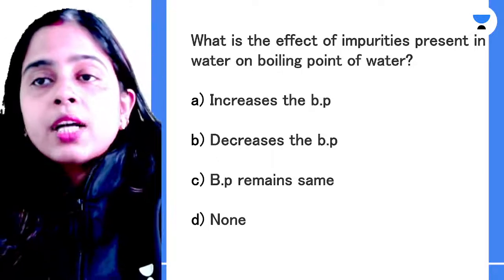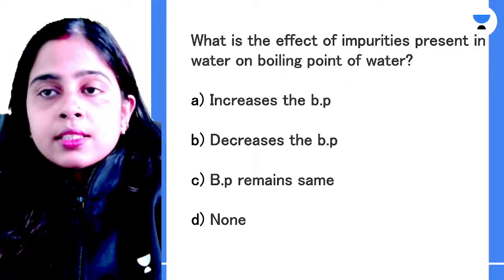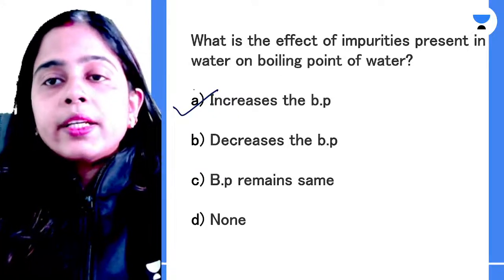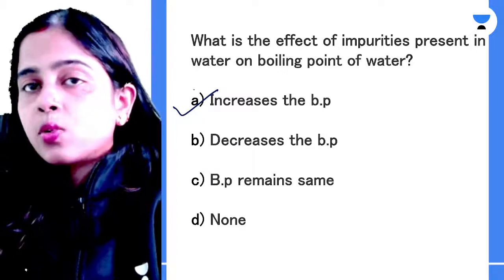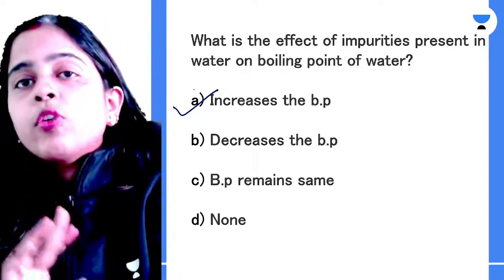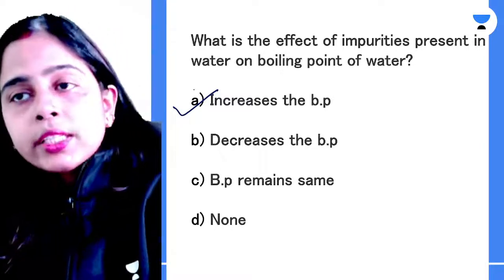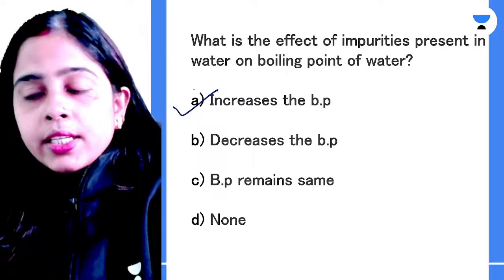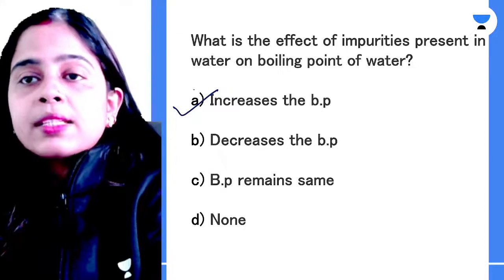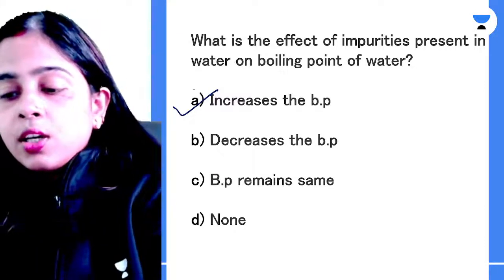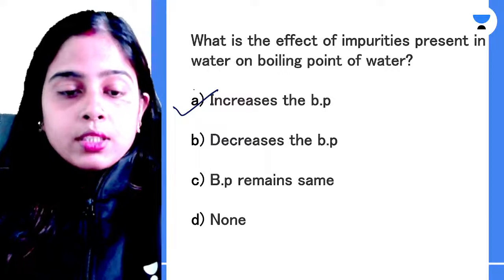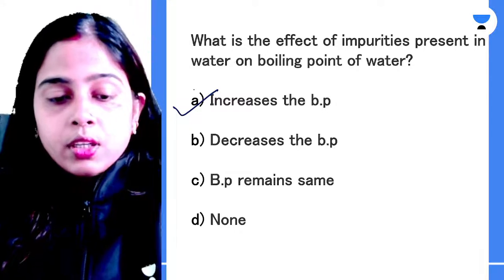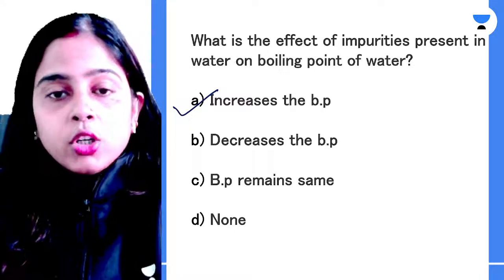So I'm going to give the answer here. If you have impurities present in the water, the boiling point of water will increase. Because the impurities will have their own boiling points and water has its own boiling point. So to boil the overall liquid, you need to boil the impurities as well. That's why you need to provide more temperature. Hence your boiling point will increase. Clear? So the presence of impurities in water will eventually increase the boiling point. Is it clear everyone? I hope it is clear.